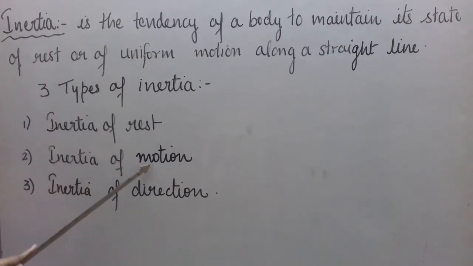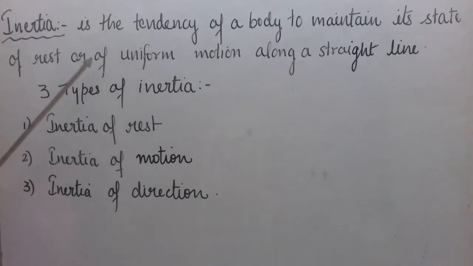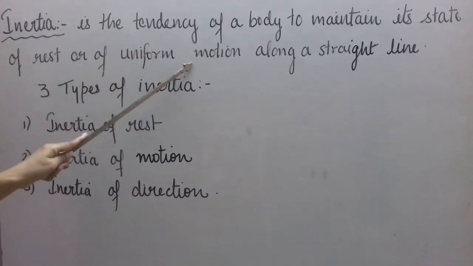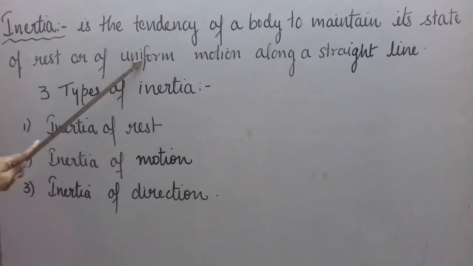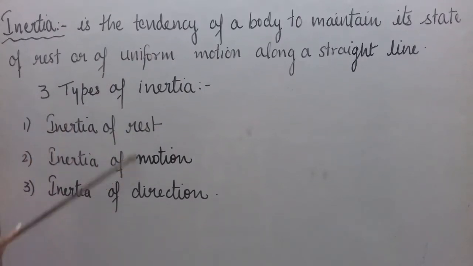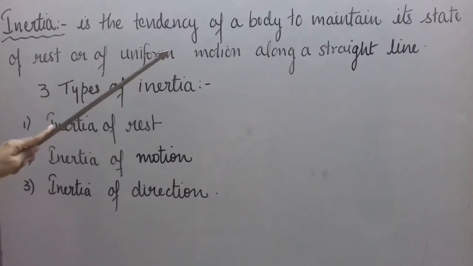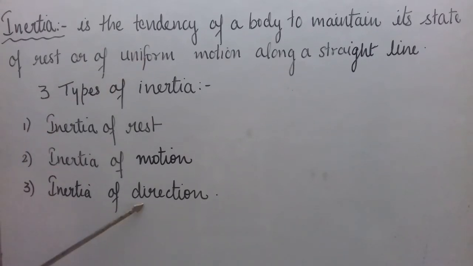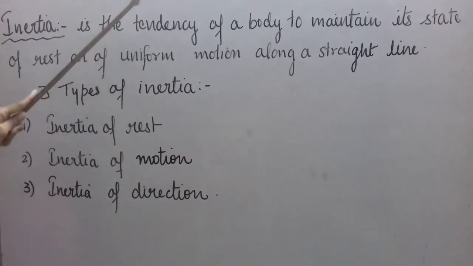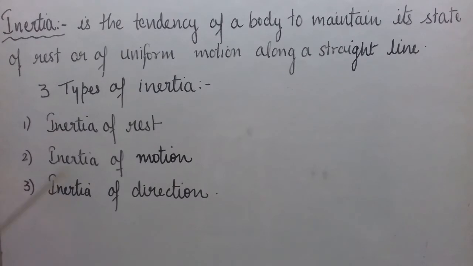What is inertia of motion? Inertia of motion is a tendency of a body to maintain its state of uniform motion. We will not talk about along a straight line. We will not talk about direction here. So inertia of motion is a tendency of a body to maintain its state of uniform motion or to maintain its speed. Inertia of direction is a tendency of a body to maintain its direction of motion. So the 3 definitions, I hope they are clear.